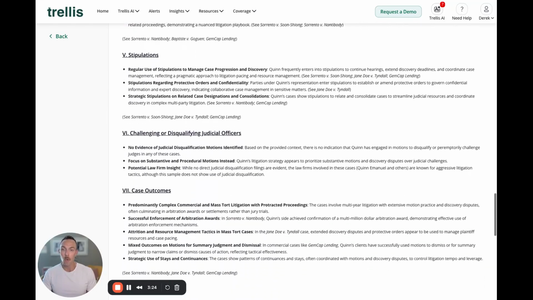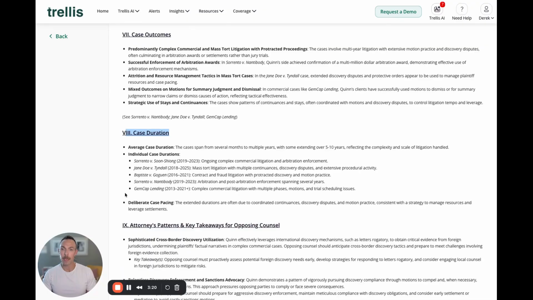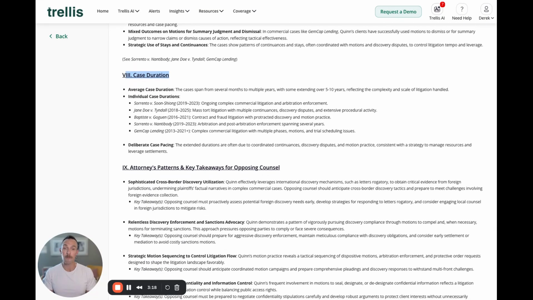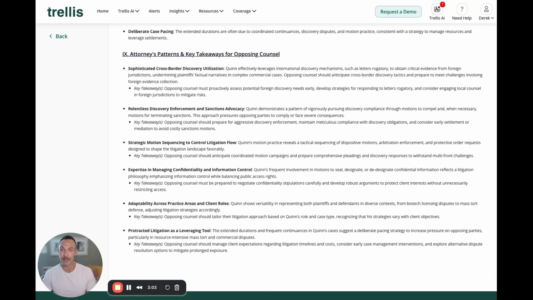case as well. We will ultimately wrap this one up as we scroll down to case duration by illustrating how long or how far down the road the lawyers will litigate specific cases. So here, for example, we're going to see that John Quinn has all of these cases that are lasting multiple years. We know, for example, he is a litigation or a trial lawyer and is not afraid to take those cases all the way to their endpoint.